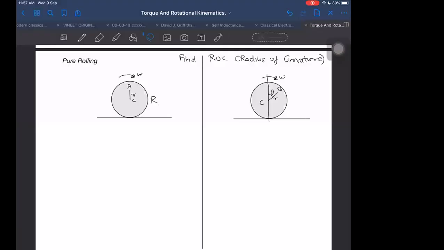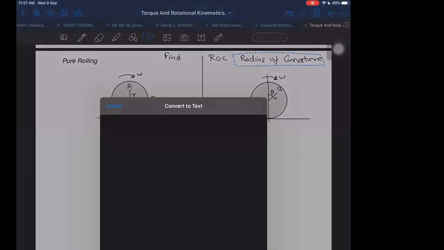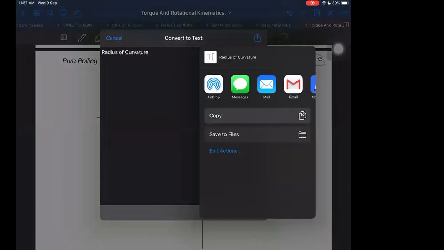So see this once, and now this is a question here that I wanted to ask. You have to find the radius of curvature in these two cases. These two cases are already drawn here. What is the formula for radius of curvature?